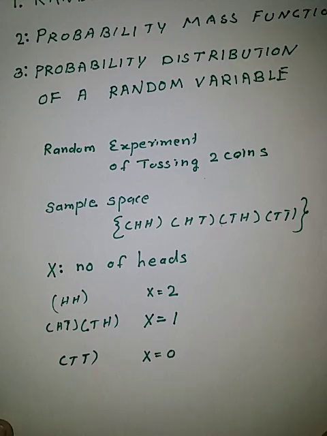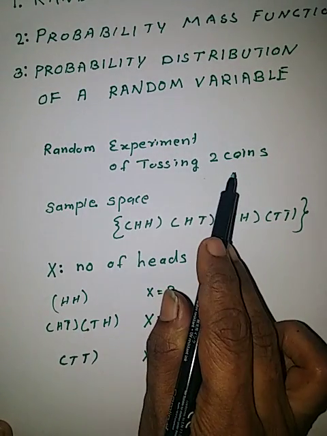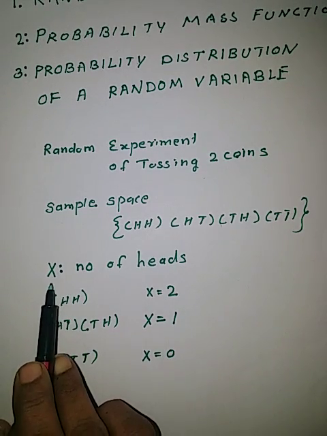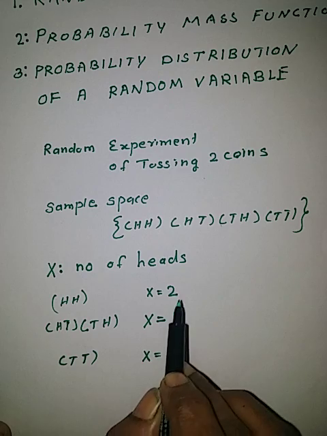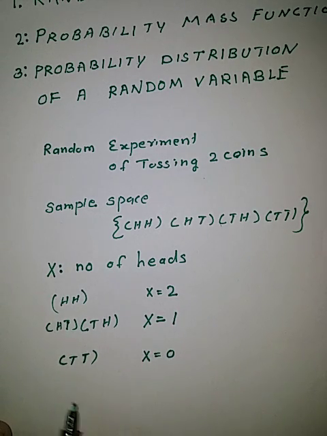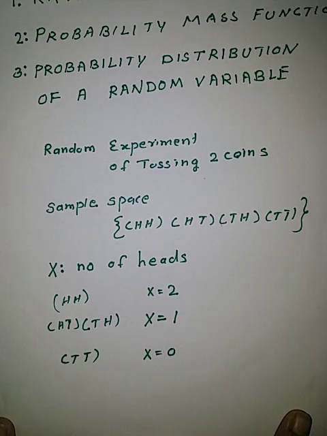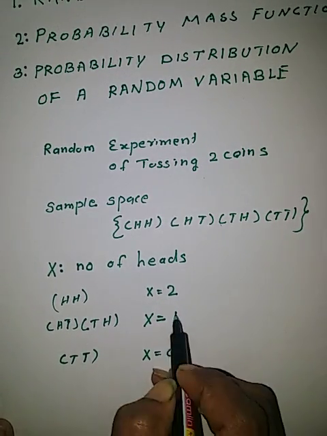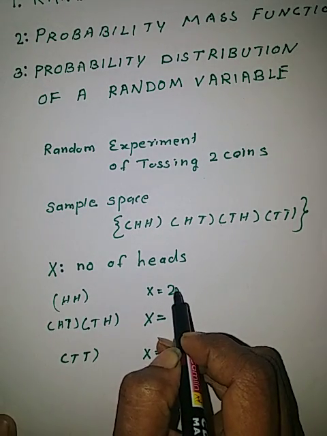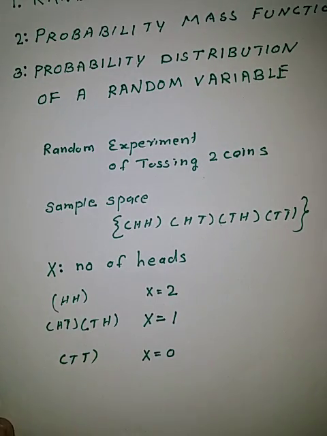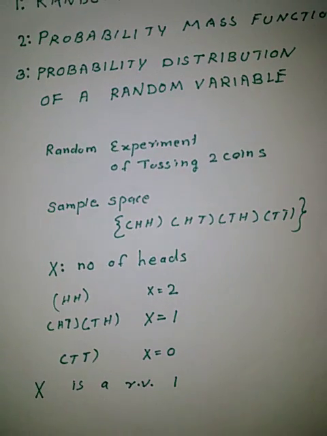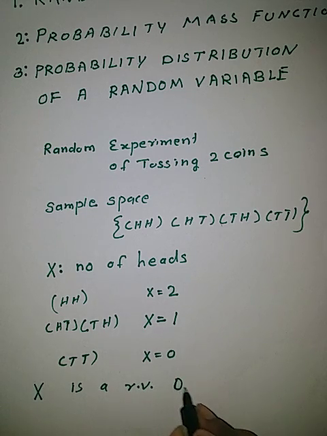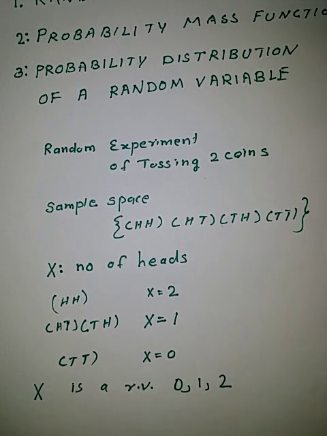So in this experiment of tossing two coins, if X equal to number of heads, then X can take the values 0, 1, 2. So in this case, X is a random variable taking the values 0, 1, 2.